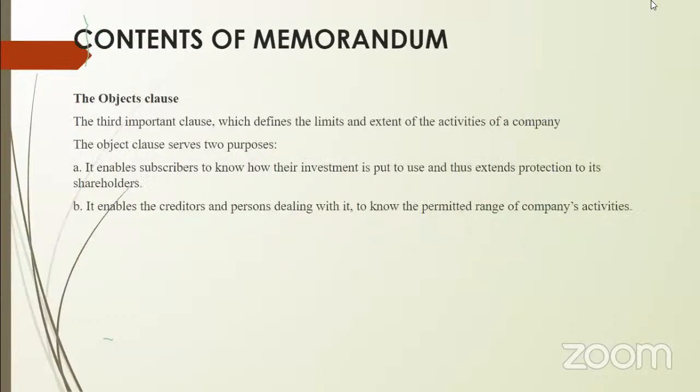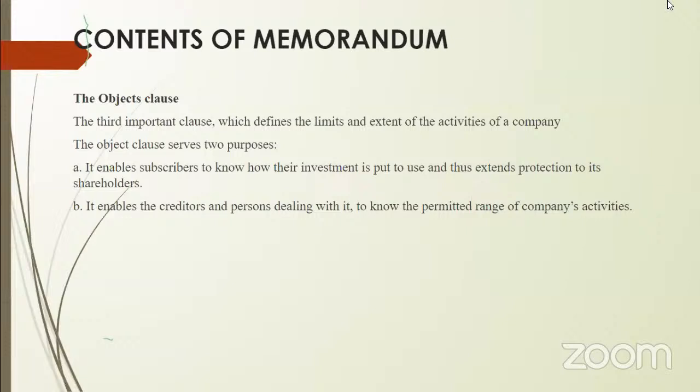Yes, this is the important clause, which is supposed to be prepared with very great care and caution, because this is the clause based on which the investor will take his decision whether to invest or not, and how his investments are going to be utilized by the company.